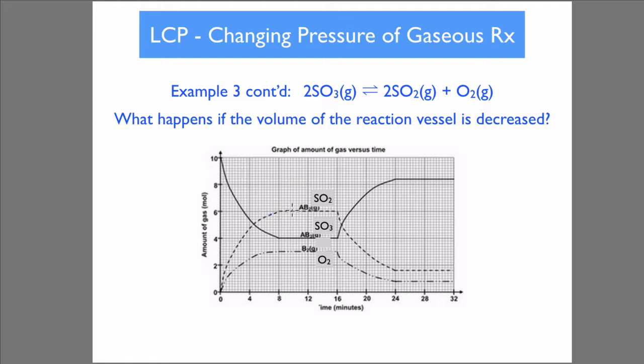So you've got equilibrium here between the sulfur trioxide, oxygen, and sulfur dioxide. At the 16-minute mark, you decrease the volume, increase the pressure, and so it's shifting to the left. So the sulfur trioxide will increase, the sulfur dioxide and oxygen will decrease, and then a new equilibrium is formed around about the 24-minute mark.